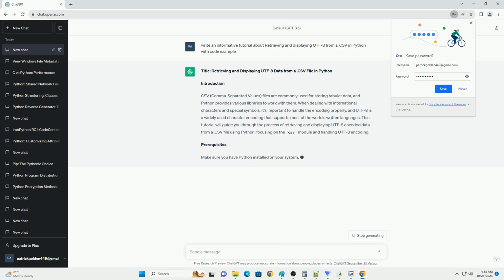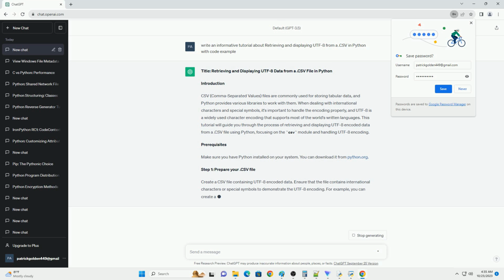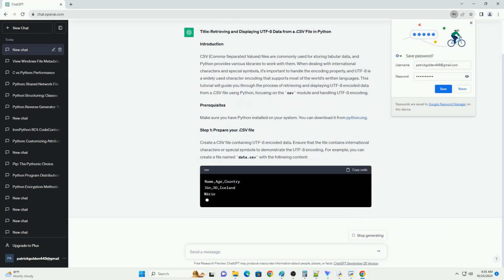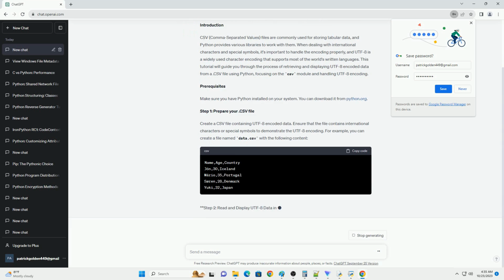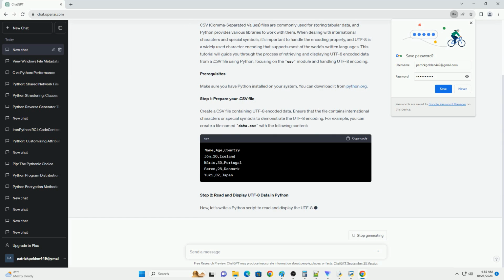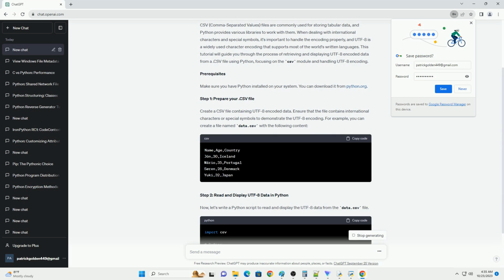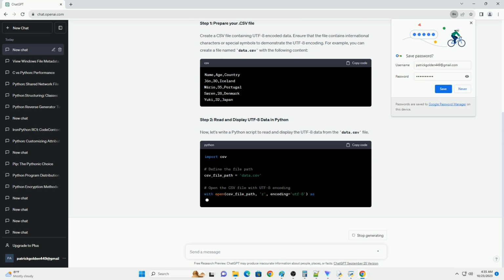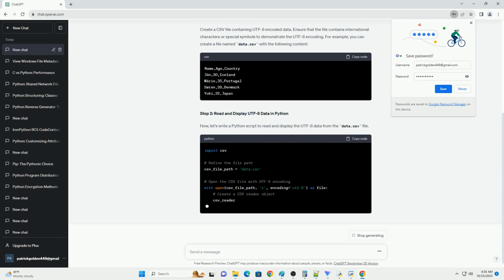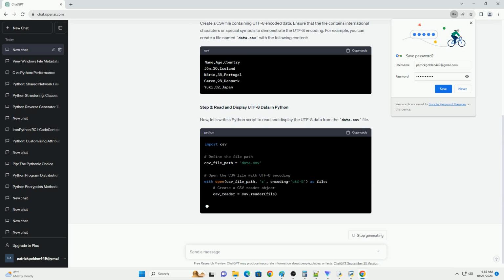Before we begin, ensure you have the following prerequisites. To work with .csv files in Python, we will use the CSV module, which is included in the Python standard library. You don't need to install it separately. However, if you want to display data more effectively, we recommend installing the pandas library. You can install it using pip. We'll use the CSV module to read the .csv file and the pandas library to display the data.